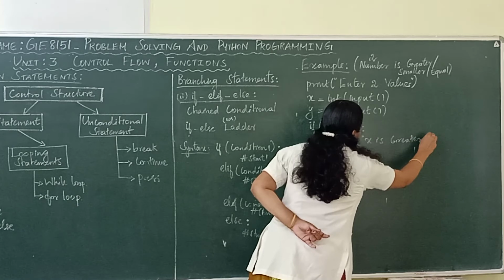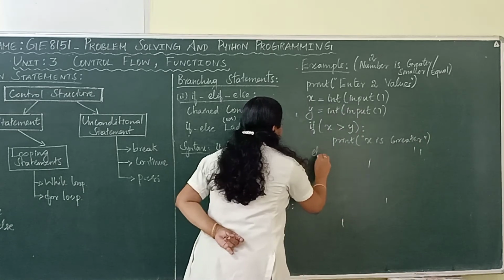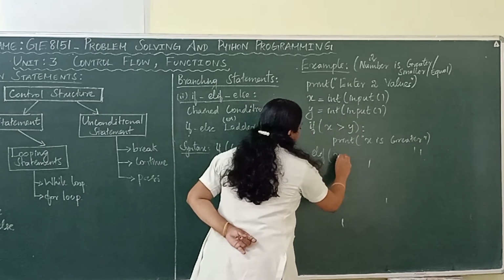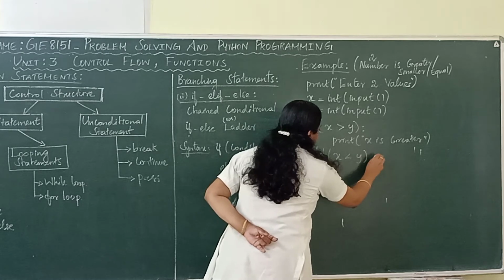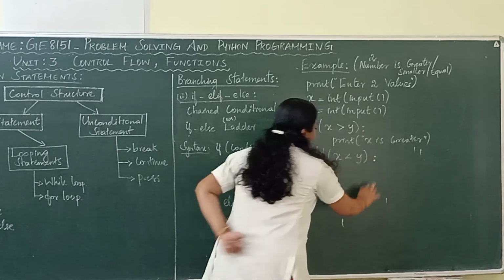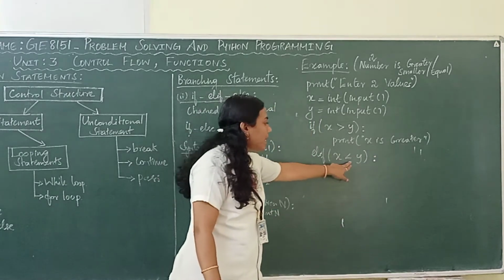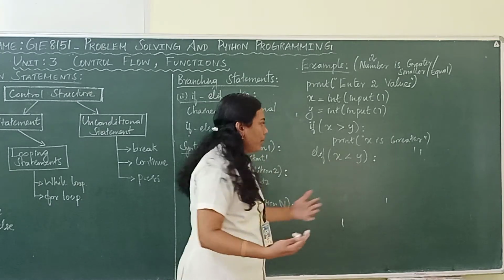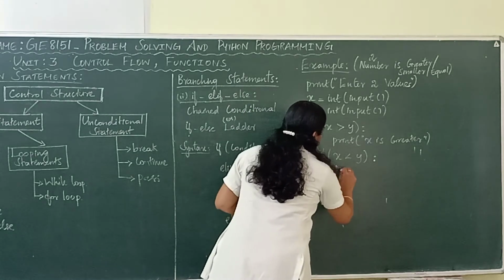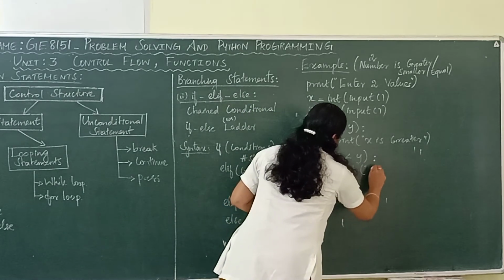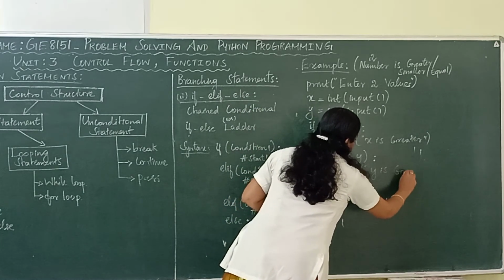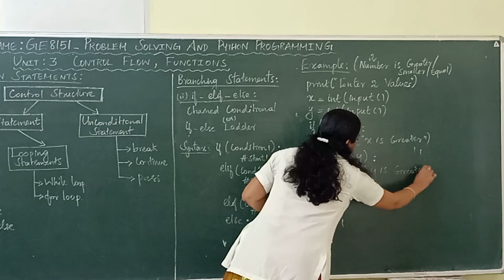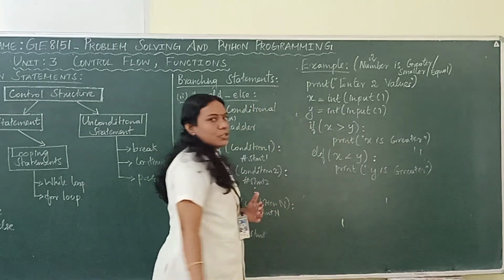Next, elif x less than y. This is my second condition, right? X is less than y. Now, what will be the output you need to print? Print y is greater, or you can print it as x is smaller.